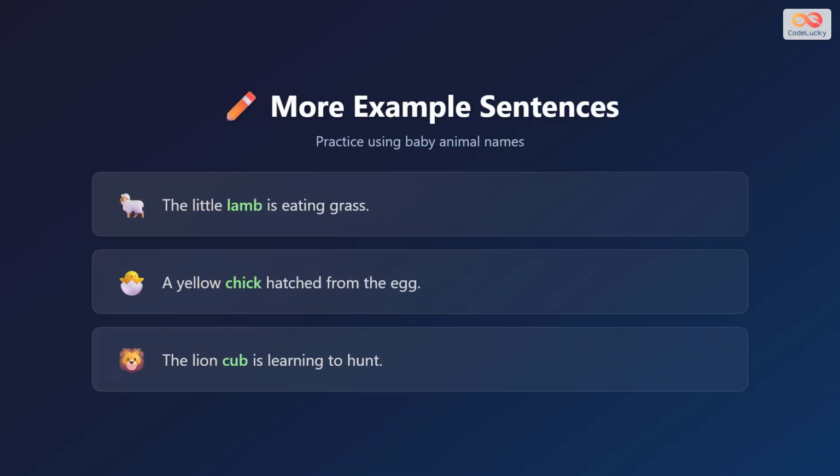More example sentences. The little lamb is eating grass. A yellow chick hatched from the egg. The lion cub is learning to hunt. Practice saying lamb, chick, and cub in these sentences.